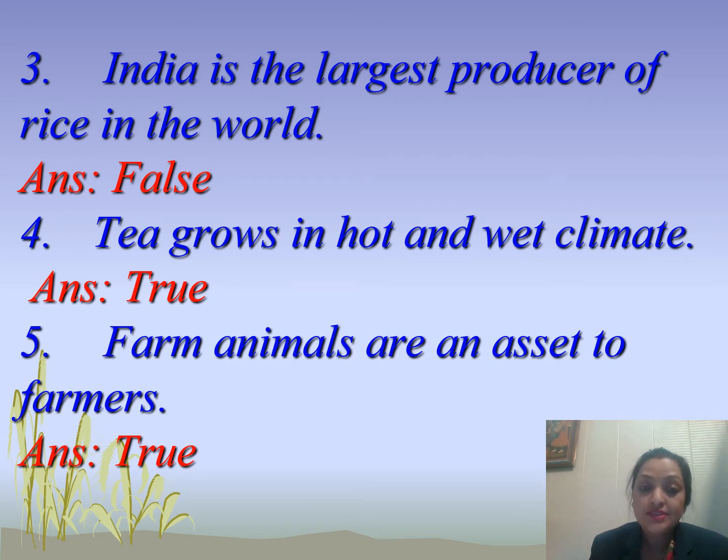Fourth sentence is tea grows in hot and wet climate. Yes, it is true that tea grows in hot and wet climate. Fifth sentence is farm animals are an asset to farmers. Yes, truly they are the friends of the farmers. So farm animals like cattle, cow, buffalo and horse, elephants, all these are an asset to the farmers. So this sentence is also true.